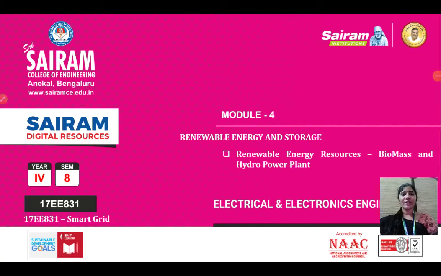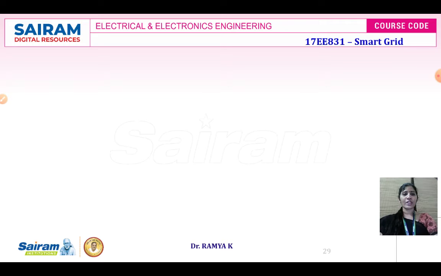Good morning, students. In today's class, we are going to see the biomass and hydropower plant under renewable energy resources. This biomass and hydropower plant is also one of the renewable energy resources which is used for generating power. Usually, the biomass power plant will be used in the villages like a gas power plant. You can use the biomass for producing gas, and it can be used for cooking purpose. And this hydroelectric power plant, we can use it depending upon the availability of the hydropower. It could be a small hydropower or large hydropower.